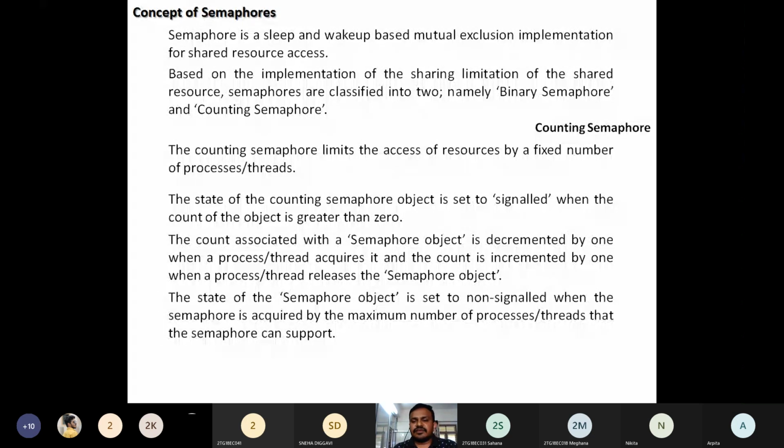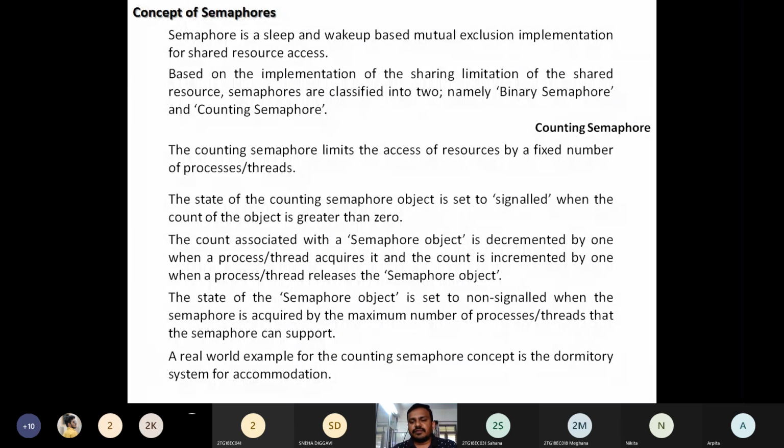The state of the semaphore object is, say, non-signaled. Non-signaled is nothing but it may be any value. It may be 0 or it may be null. And the semaphore is acquired by the maximum number of processes or threads that the semaphore can support. So a semaphore is supported for some set of fixed number of processes. Once all processes have occupied that semaphore object, then the object is labeled as non-signaled. It is set to non-signaled. It indicates that whatever the count it was supporting, the limit is over.